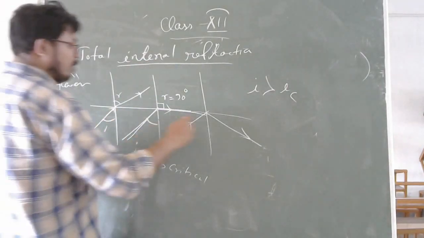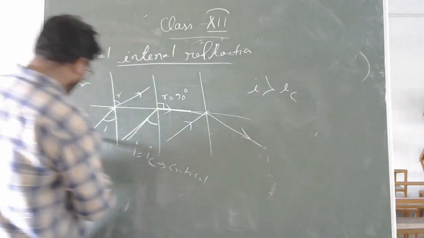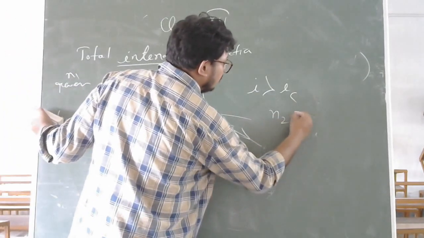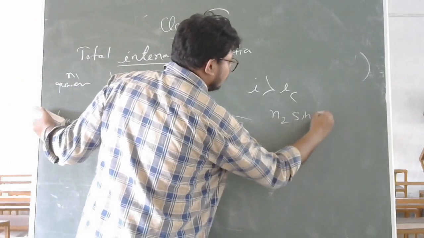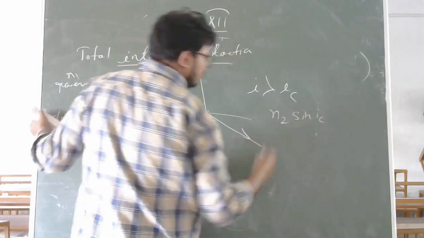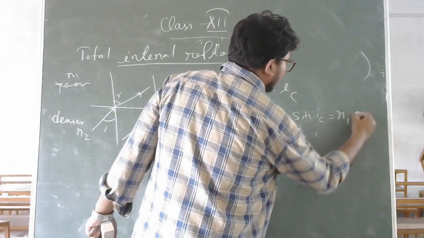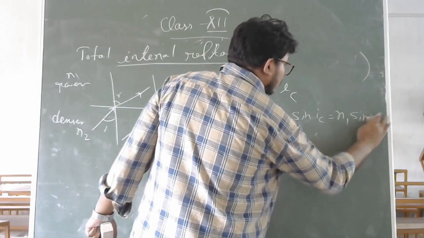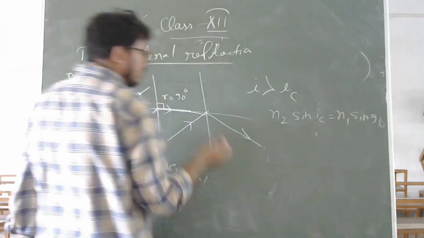So again, if you want to write, n2 sin ic equal to n1 sin 90 for the condition.